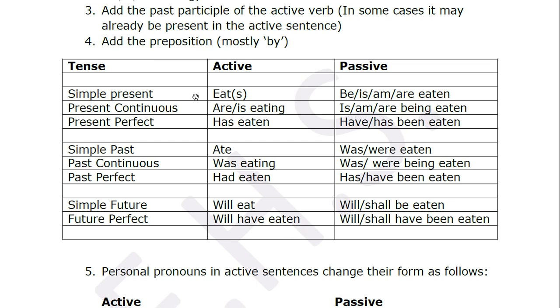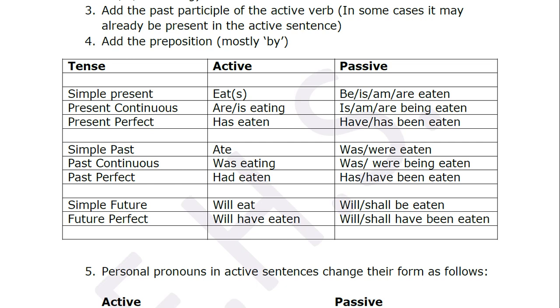Now the perfect tense, whatever it may be, whether simple perfect, present perfect, past perfect, future perfect, in the perfect tense you will always have words like has, had, and have.